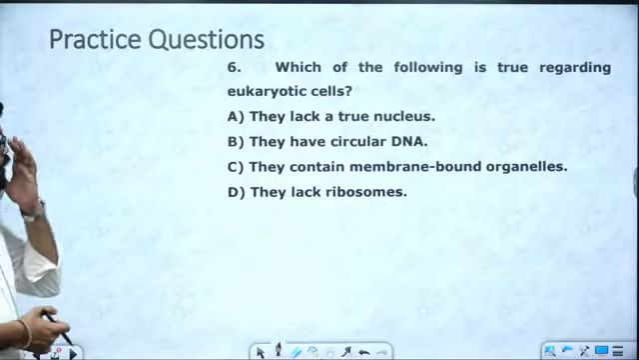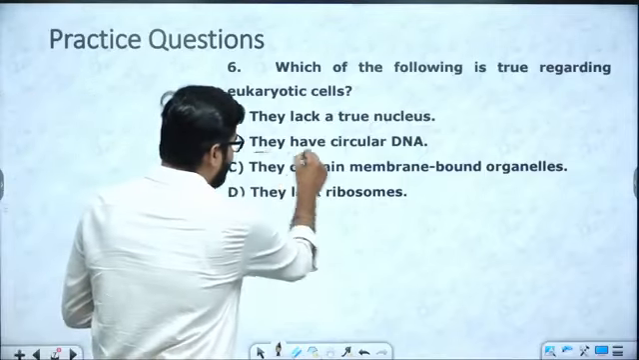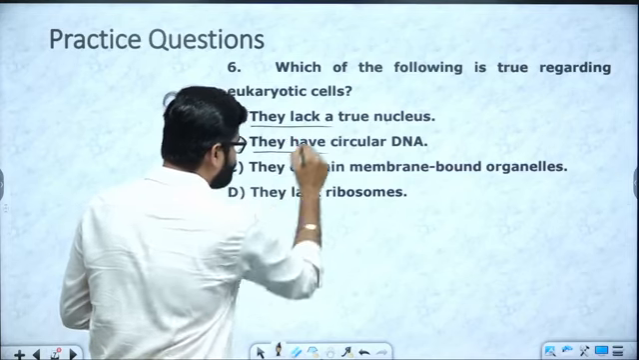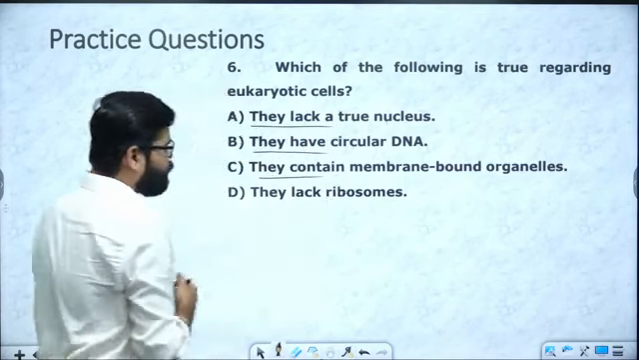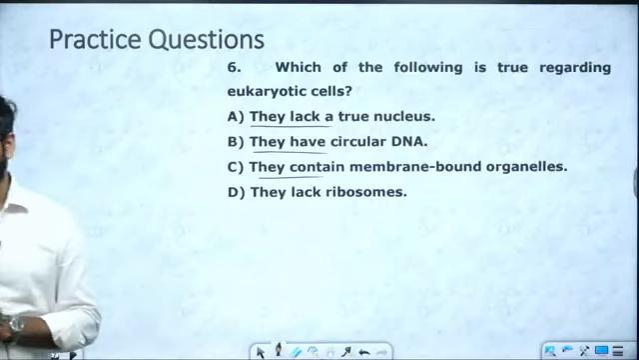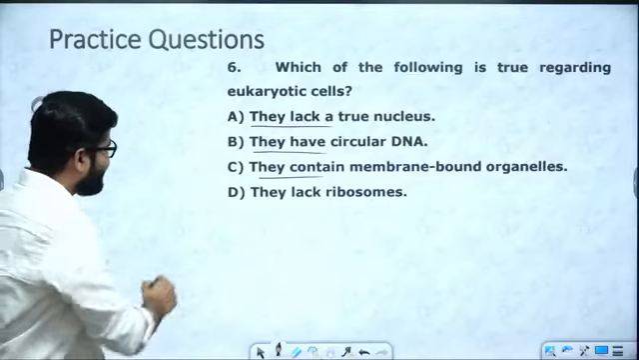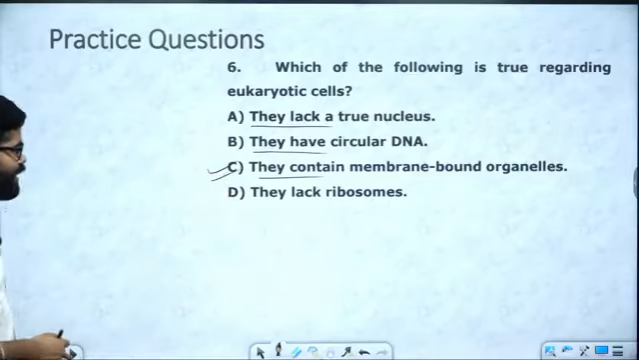Which of the following is true regarding eukaryotic cell? They have circular DNA. They lack a true nucleus. They contain membrane bound organelle. They lack ribosome. So you know about this? This was the easy one. So they contain membrane bound organelles.